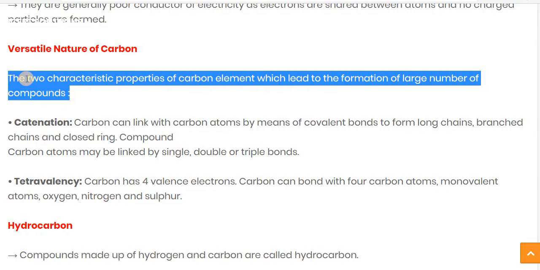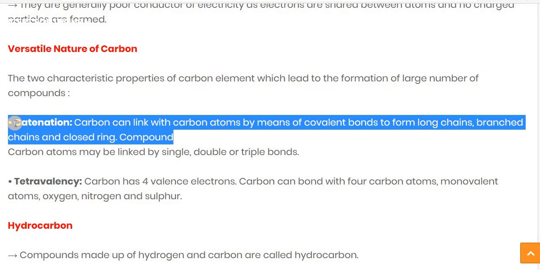The two characteristic properties of carbon which lead to the formation of a large number of compounds. Which are they? The first one is catenation. Catenation means carbon can link with carbon atoms by means of covalent bonds to form a long chain, branched chain, and closed ring compounds. Carbon can link with carbon atoms by means of covalent bonds. Covalent bond, what is that? We already studied it.